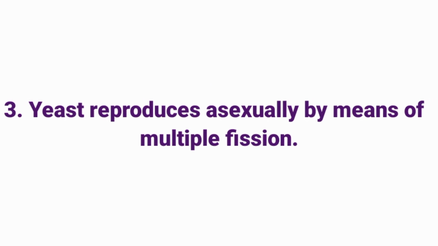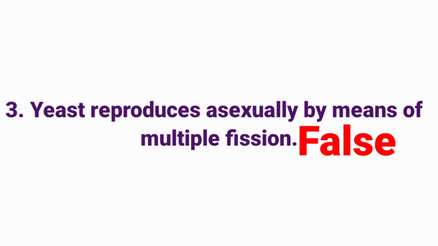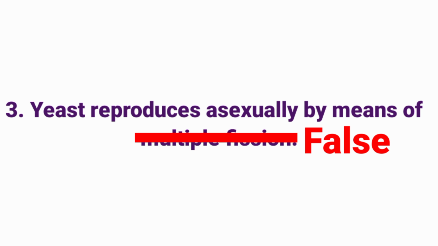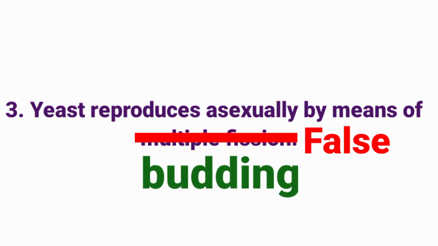Yeast reproduces asexually by means of multiple fission. Answer: false. It is not multiple fission, it is budding. So the correct statement is yeast reproduces asexually by means of budding.